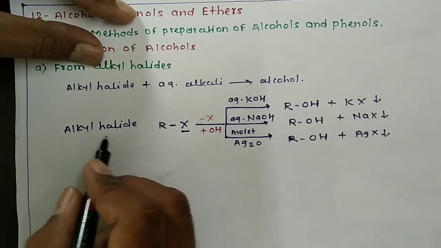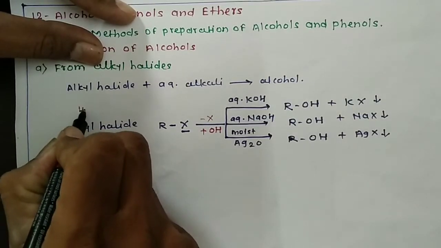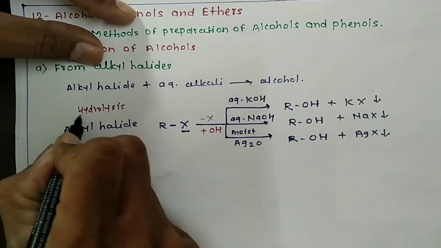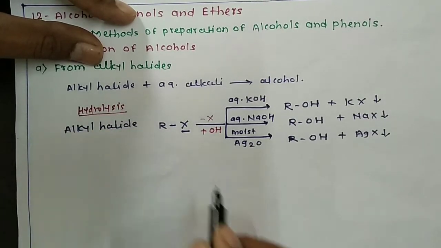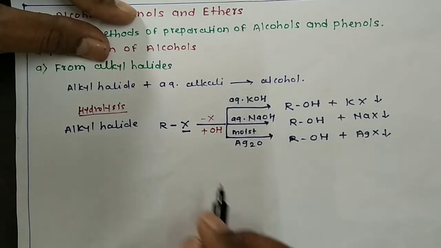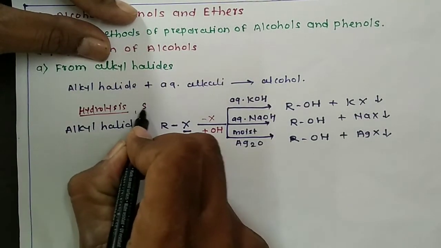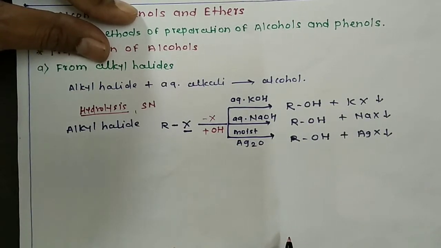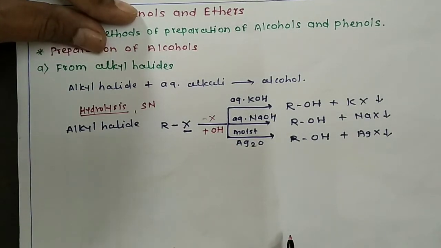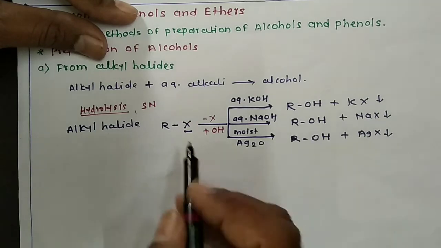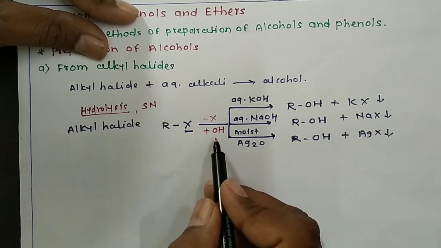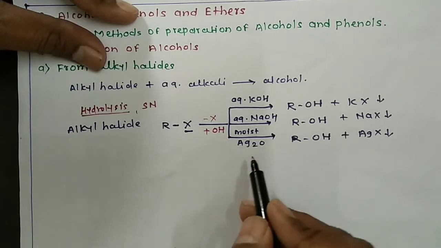Hence this reaction is known as hydrolysis of alkyl halide. This reaction is also known as nucleophilic substitution reaction, or in short it is an SN reaction, because we are replacing halogen atom, that is the one nucleophile, by another nucleophile, that is OH.